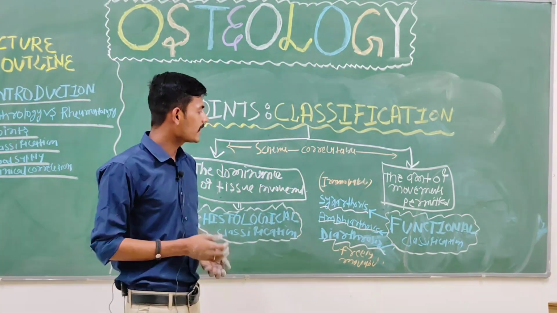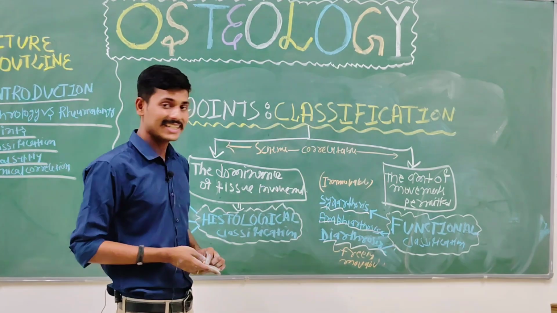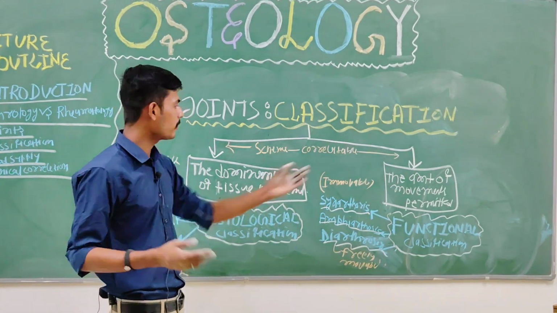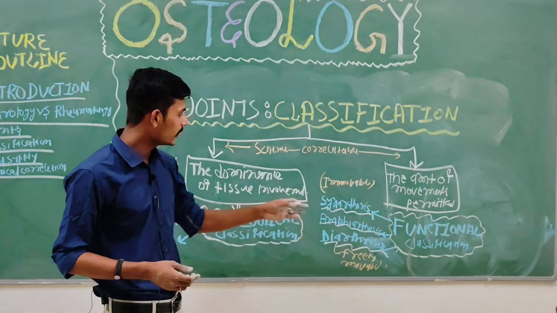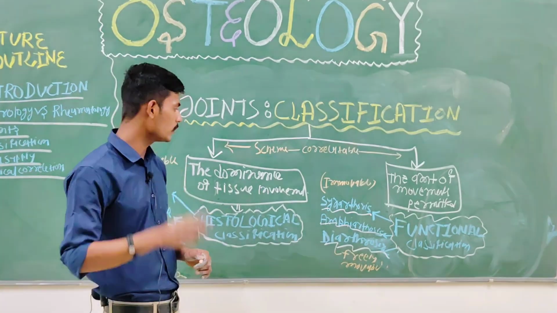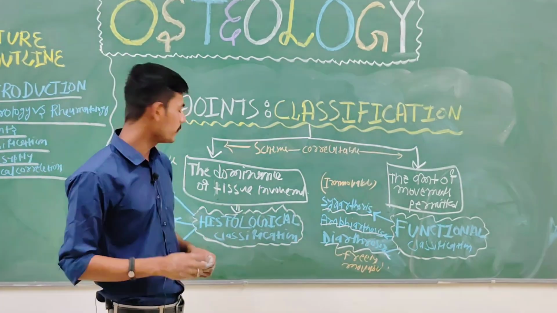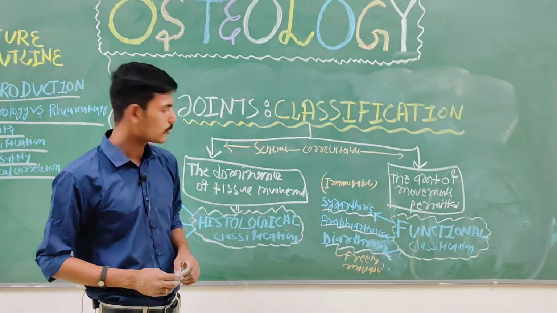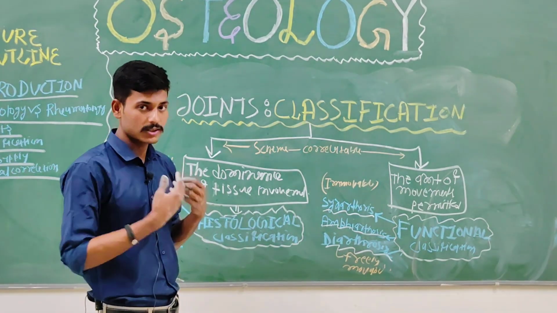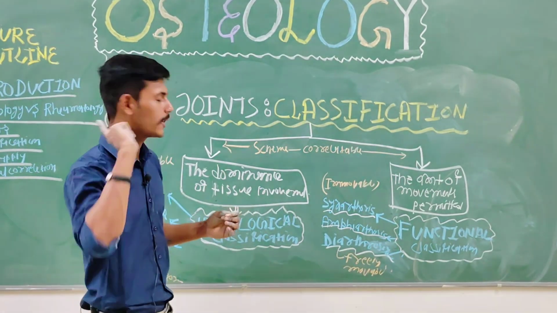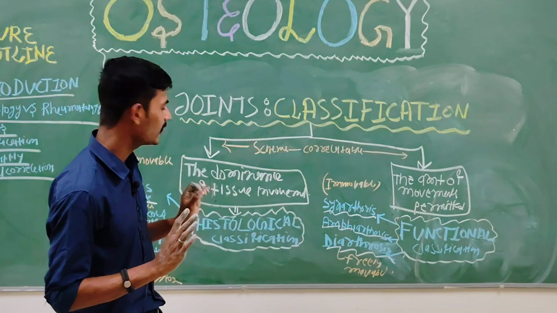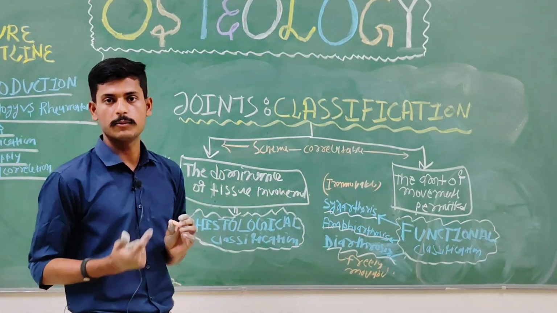Then in the functional category there are three types. The first one is synarthrosis, which is immovable, correlatable with your fibrous joint. Then you have amphiarthrosis, amphi means dual, and it is also slightly movable, correlated with the cartilaginous joint. Then you have diarthrosis, which is freely movable, correlated with your synovial joint. Understanding? No doubt? Shall we move ahead?